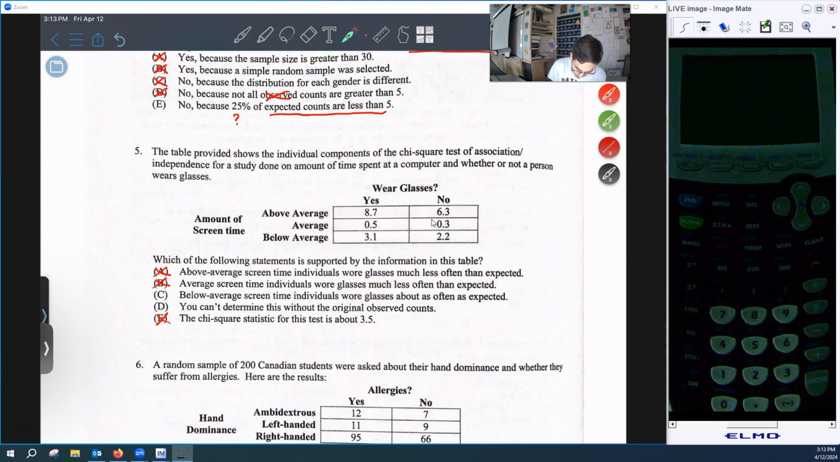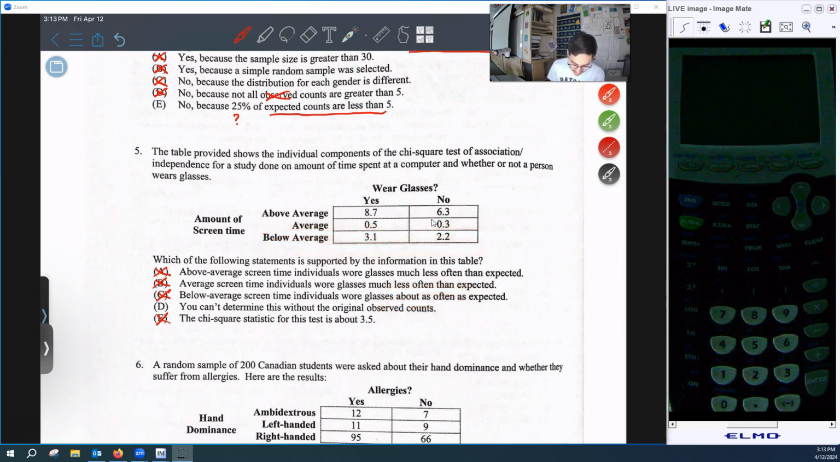Choice C. Below average screen time individuals wore glasses about as often as expected. Well, about as often as expected, I wouldn't say that, because those values aren't that close to 0. They're 3 and 2. So yeah, I don't like that one.